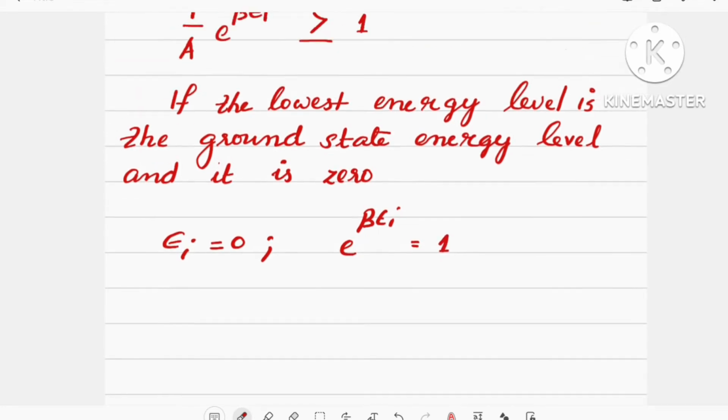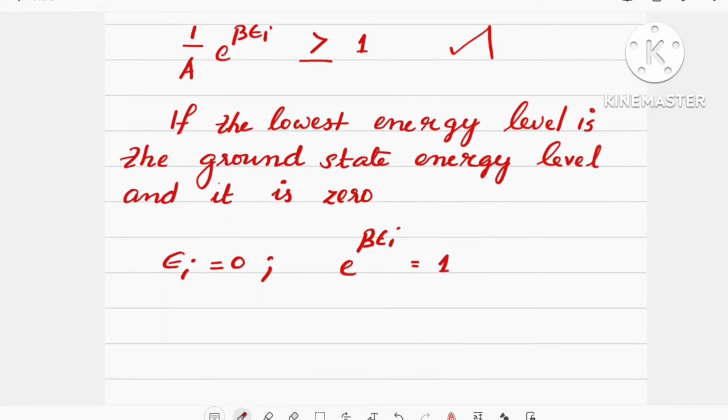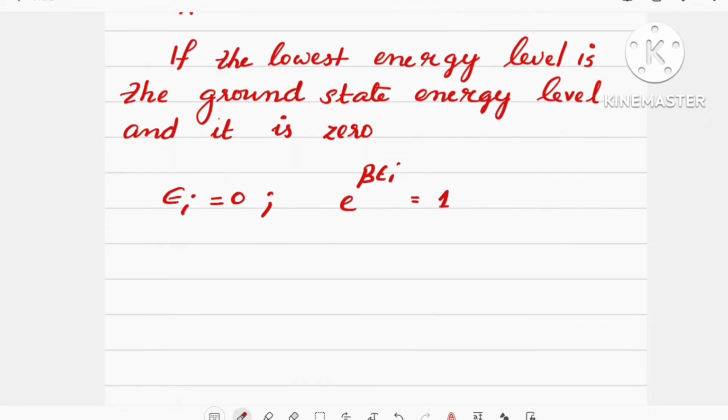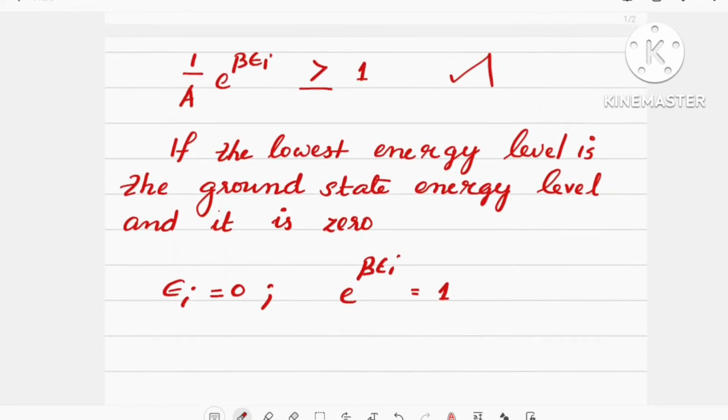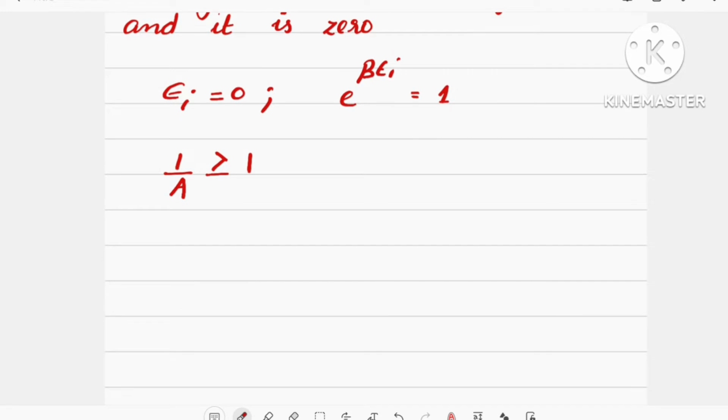Then the above equation can be written as 1 by A into 1, that is 1 by A greater than or equal to 1, that is A will be less than or equal to 1.